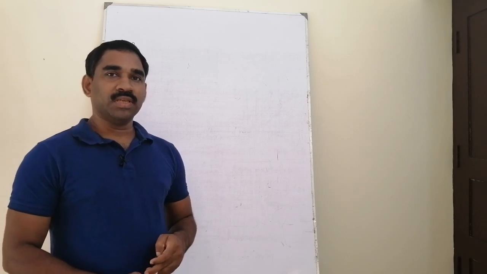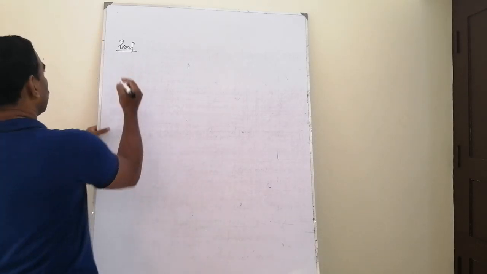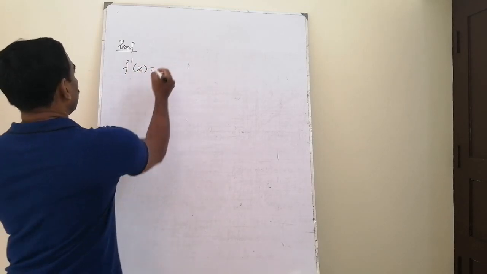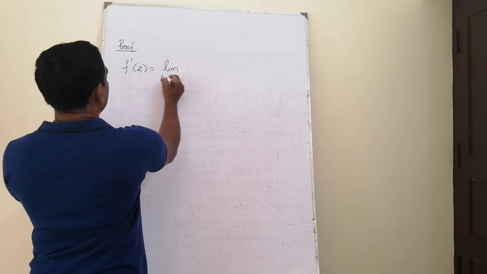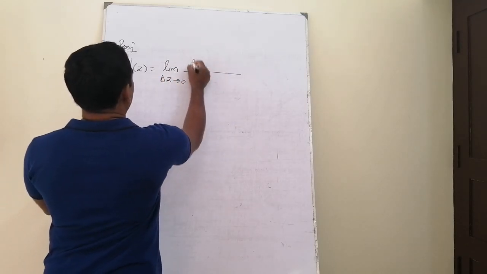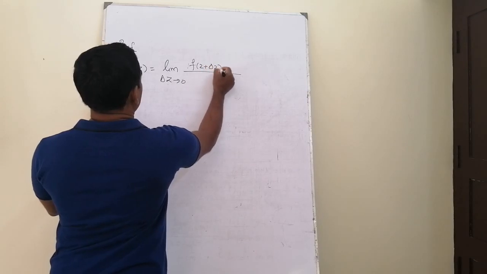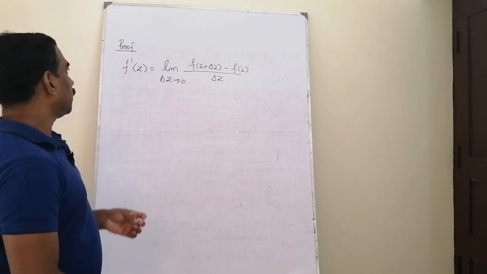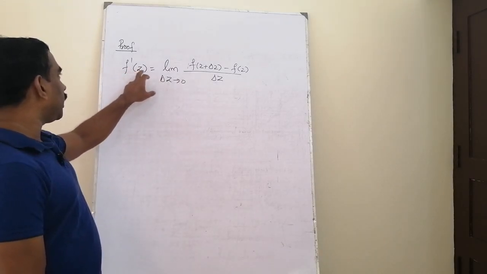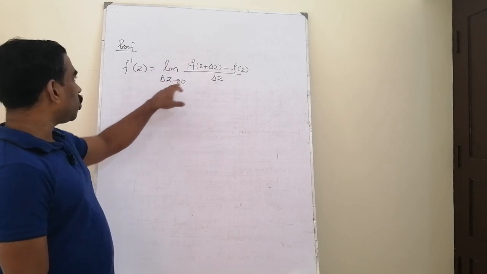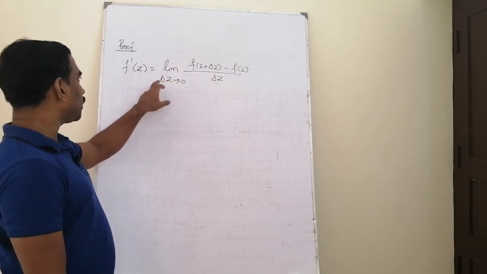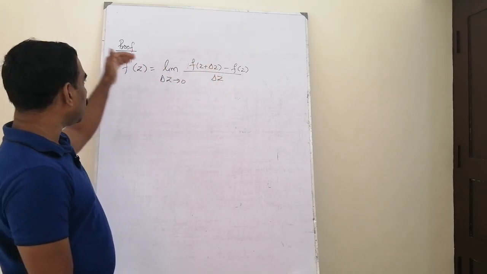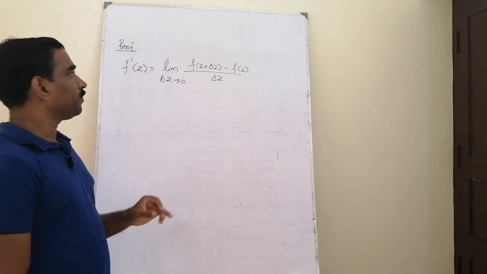By your assumption, the function f is differentiable and f dash z exists. That means f dash z is equal to the limit as delta z tends to 0 of f of z plus delta z minus f z, the whole divided by delta z, exists. So this limit exists, or the function is differentiable at any point z, means for any choice of the path along which delta z tends to 0, all the limit values must be identical, because it is given that the function is differentiable.